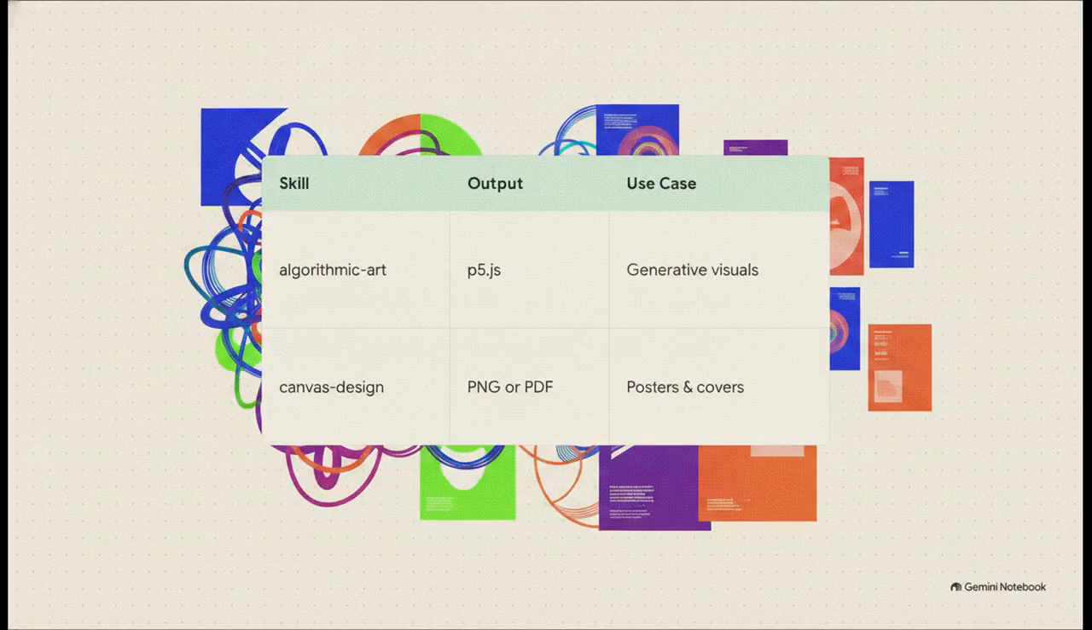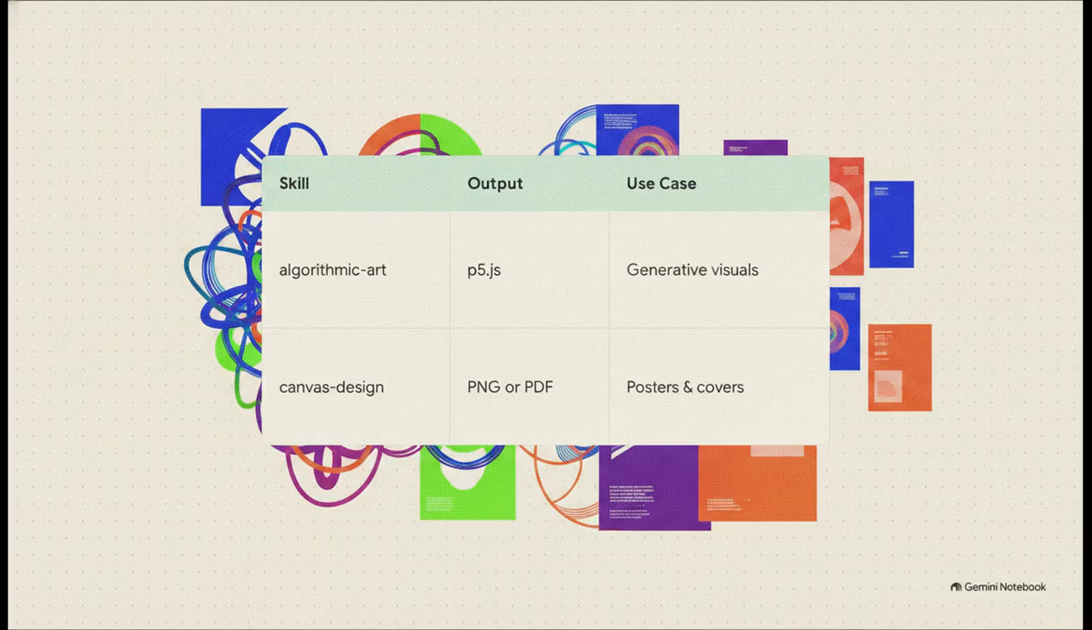Now let's shift gears over to the creative side. If you're a coder who occasionally needs visuals, these are an absolute lifesaver. The algorithmic art skill leverages p5.js with changeable parameters and seeds to generate some really complex algorithmic visuals. Need something a bit more static? The Canvas design skill lets you seamlessly spin up posters or covers and then cleanly exports them right out as PNGs or PDFs.